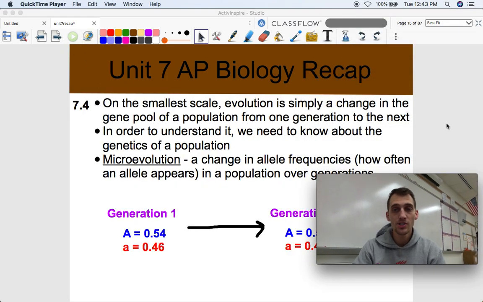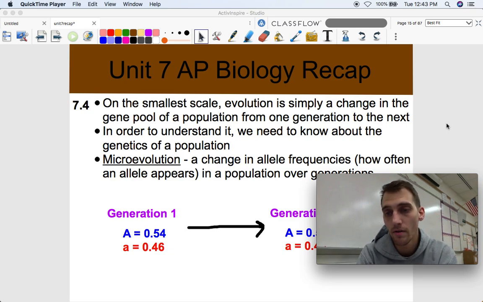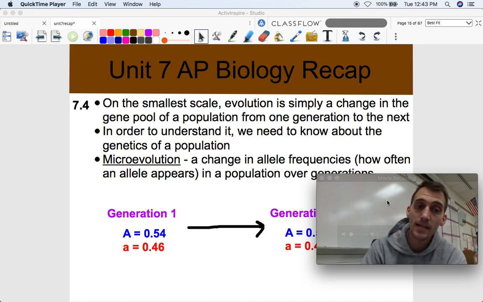7.4 is about population genetics. So now how do we know a population is actually evolving? Well, it's if allele frequencies change over time, and we have to talk about what allele frequencies are. On the smallest scale, evolution is simply a change in the gene pool of a population from one generation to the next. Descent with modification, right? That's what it is. In order to understand it, we need to know about the genetics of a population.